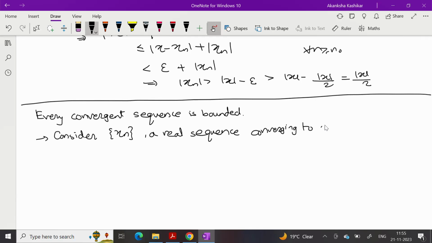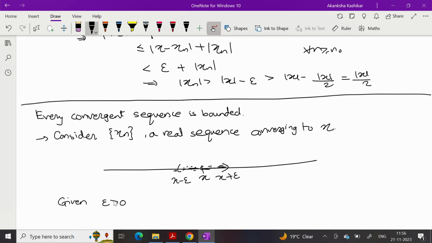What I know is after a stage, after leaving out finitely many terms, all the terms of a convergent sequence are inside a neighborhood. So let me draw a picture. x is here. What I know is after a certain stage, all the terms of xn are here in x minus epsilon to x plus epsilon. So x plus epsilon is obviously an upper bound for those terms. So I have to worry about only those finitely many left out terms. Let me make it more formal.